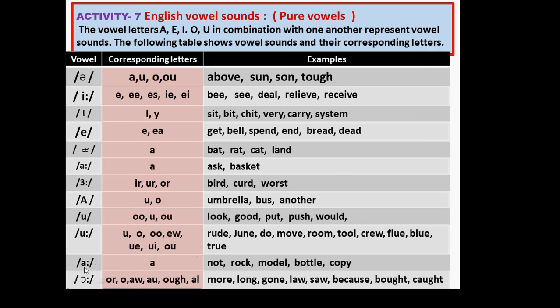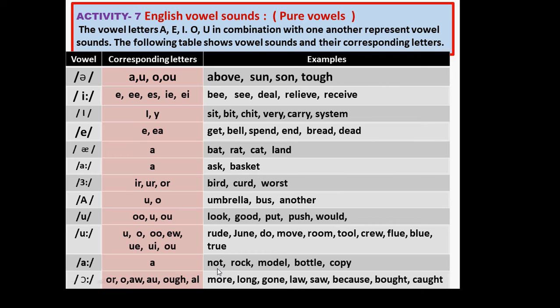Then next, this symbol is for a sound, and it is also long. Understand these two dots symbols are long.